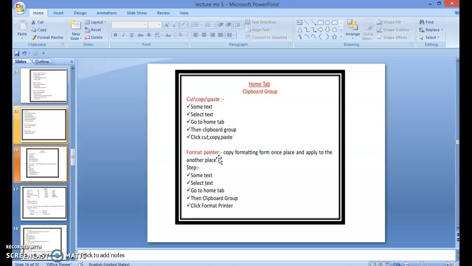Then Format Painter. Copy formatting from one place and apply it to another place. First of all, write some text, select text, go to Home tab, then Clipboard group, then click Format Painter.